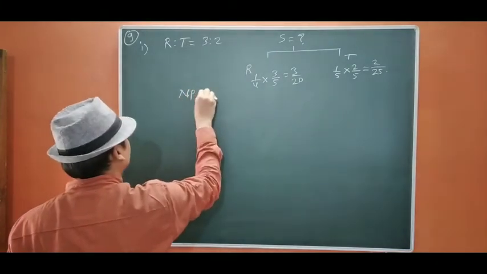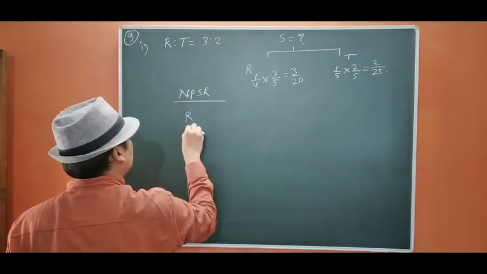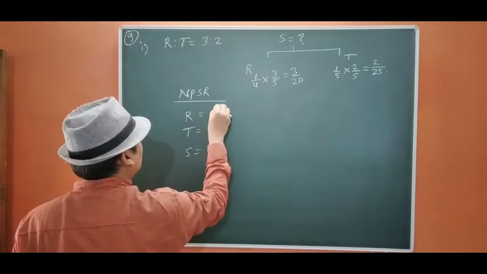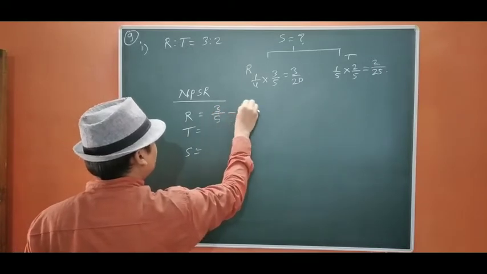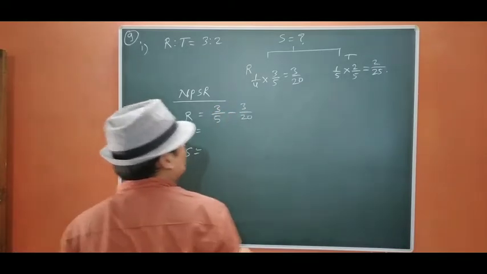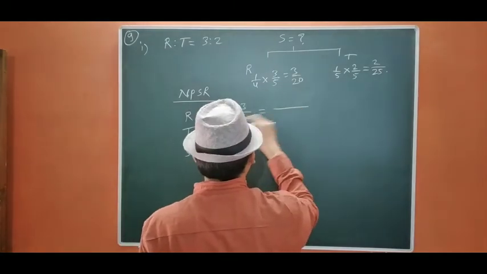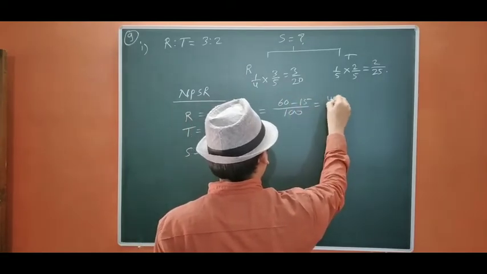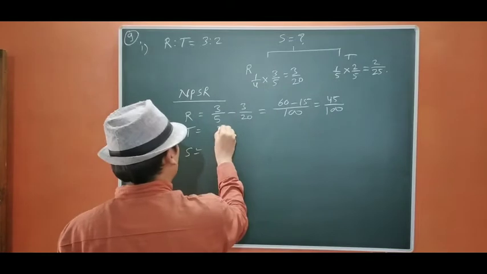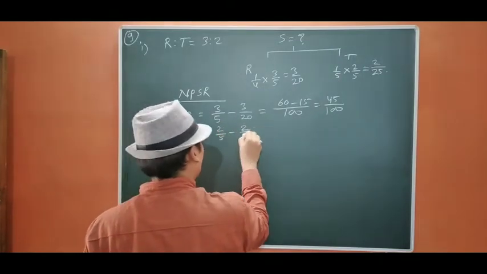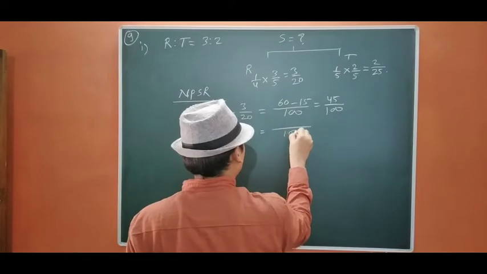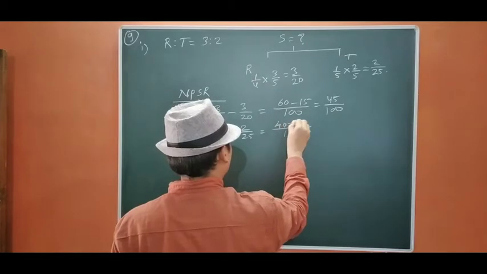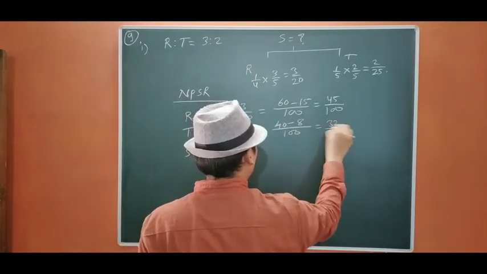We are going to calculate R, T and S. R 3/5 minus 3/20. Let us take it as 100: 60 minus 15, 45 upon 100. Then 2/5 minus 2/25, it is also 100, so it will be 40 minus 8, 32/100.